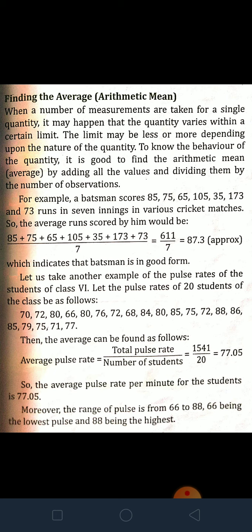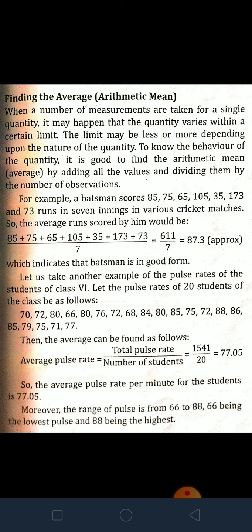When you add all the numbers, you will get 611, and divide it by 7 innings. So the approximate value you will get is 87.3, which indicates that the batsman is in good form. You might have also seen in your progress card that we add all the marks and divide by the number of subjects so that you can get your average mark as well as your percentage.